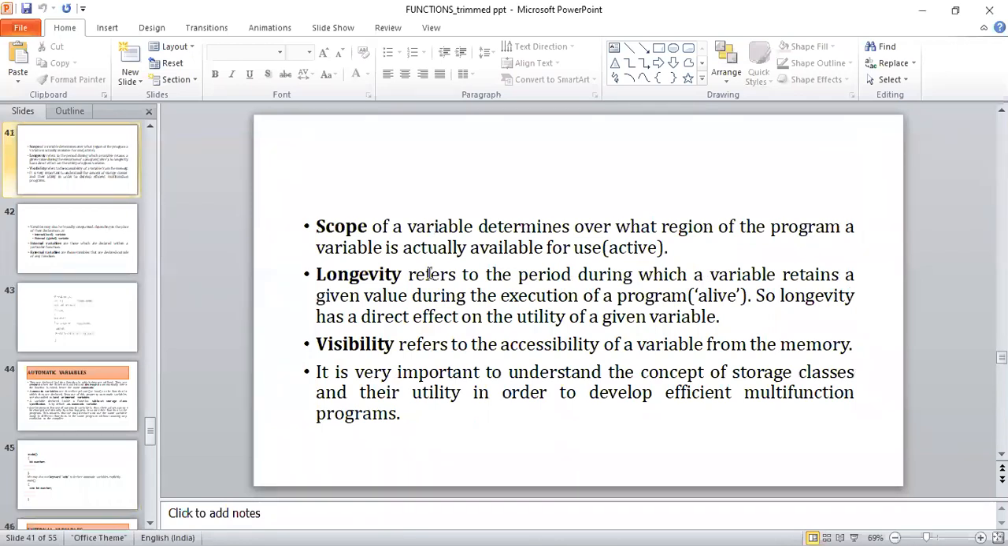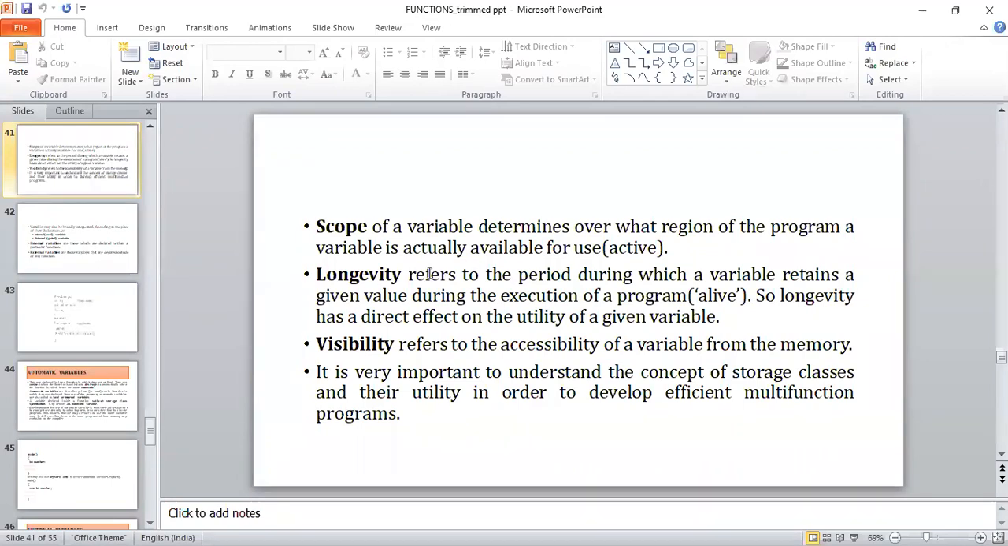For example, I have declared a variable in my program above the main function. That means I can make use of that variable throughout my program. That is its scope, when it is available for use. And if I have declared a particular variable only within the main function, that indicates that the scope of that variable is restricted and it is available for usage only in the main function, not throughout the entire program. That is the scope of the variable.